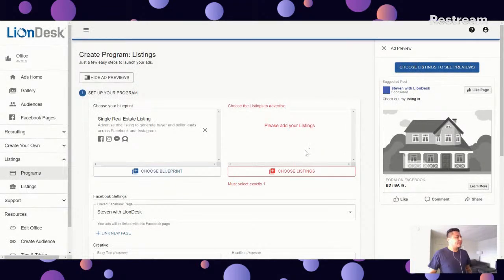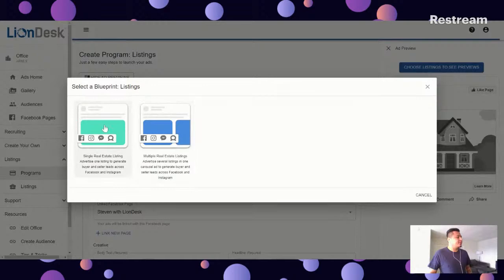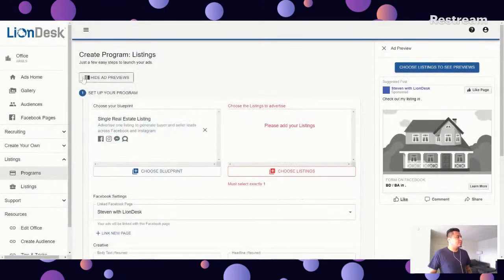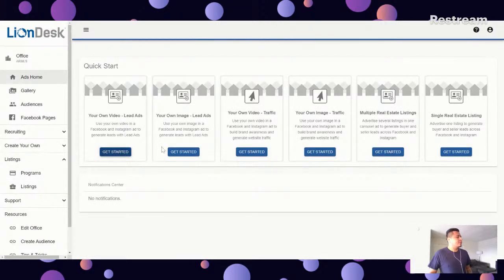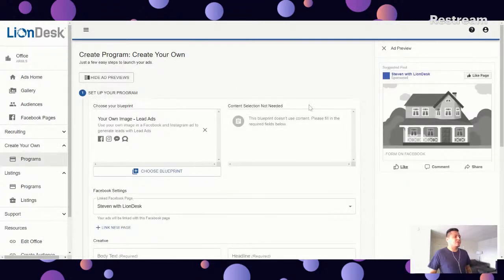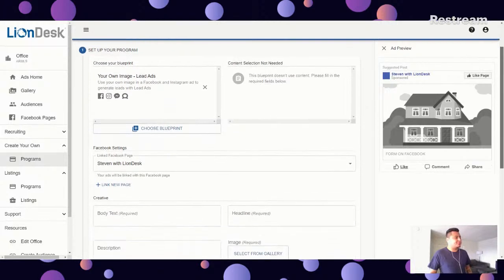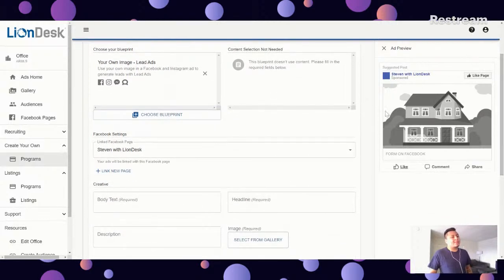All right, so let's go ahead and do a quick example of just a regular blueprint. So I'm going to click here, Ads Home. Let's do your own image, lead ads. In this scenario, let's go ahead and create this blueprint. As we scroll below, you'll see this ad preview. As you add information, images, and text, you'll see it update in the ad preview.